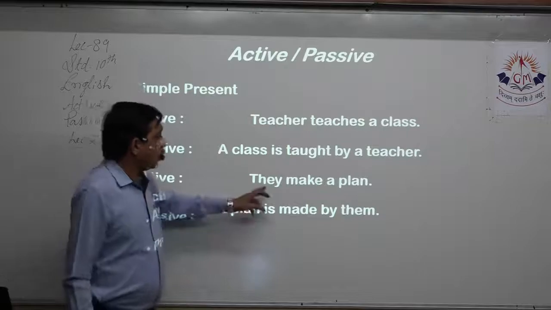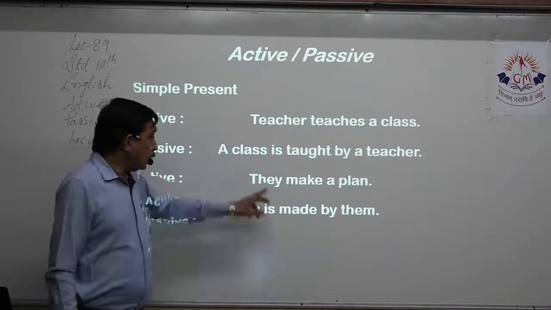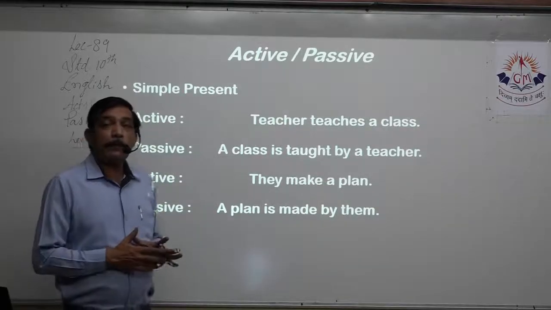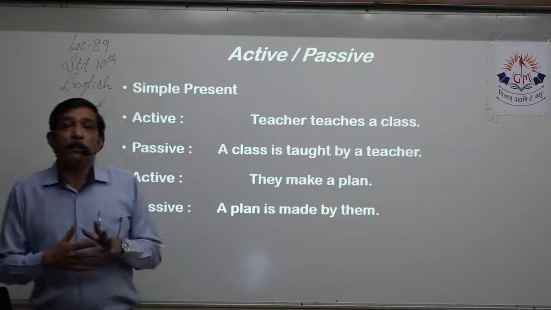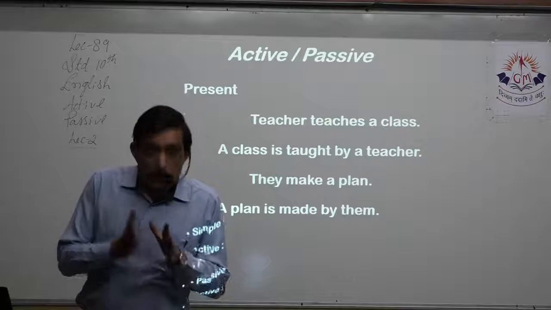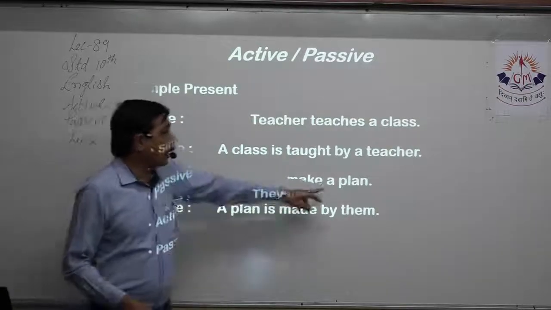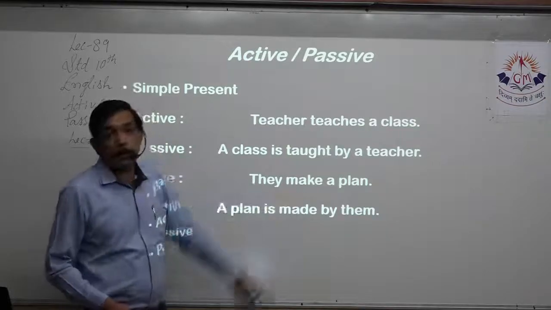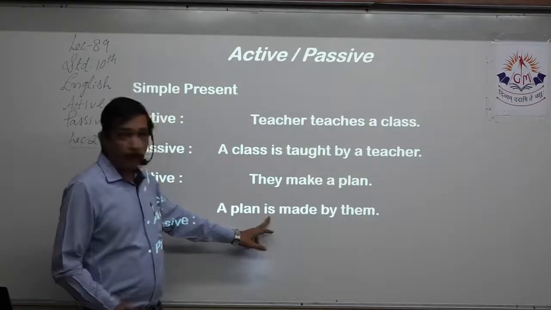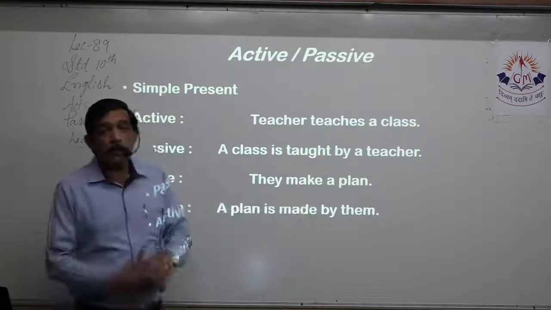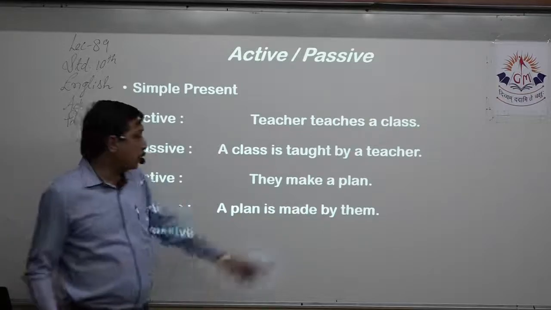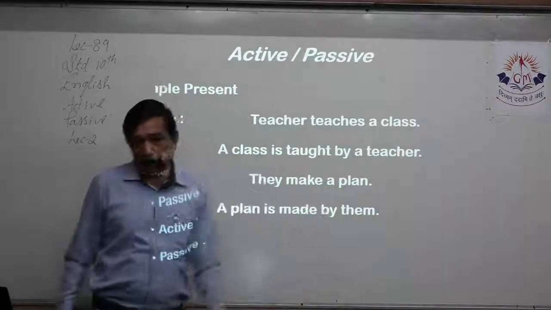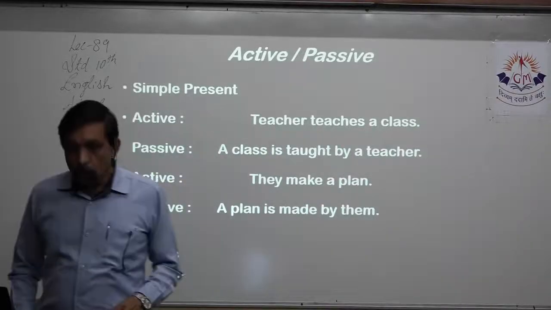Active passive, again: they make a plan. They is plural. Make is present tense, right? A plan. So a plan is the object. We bring that to the front. A plan, because make is the present tense, that is why is. The past participle of make, that is make, made, made. So made. So a plan is made by whom? By they will become them. So we have learned so far.